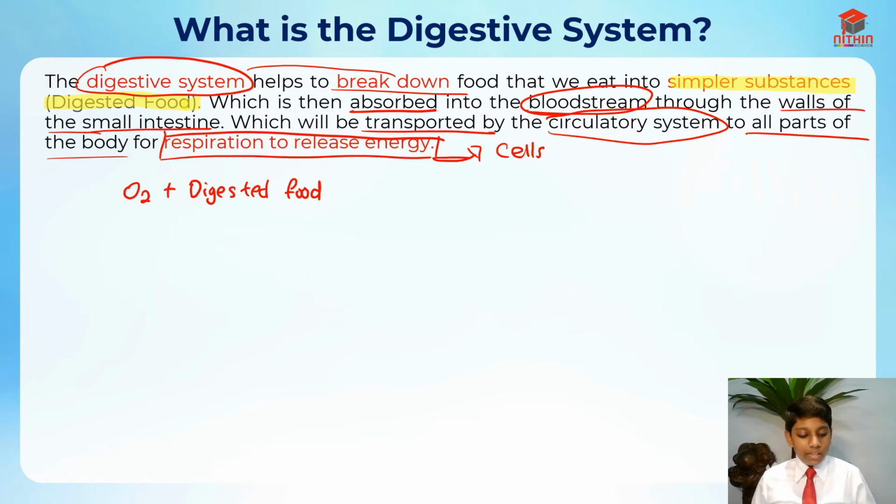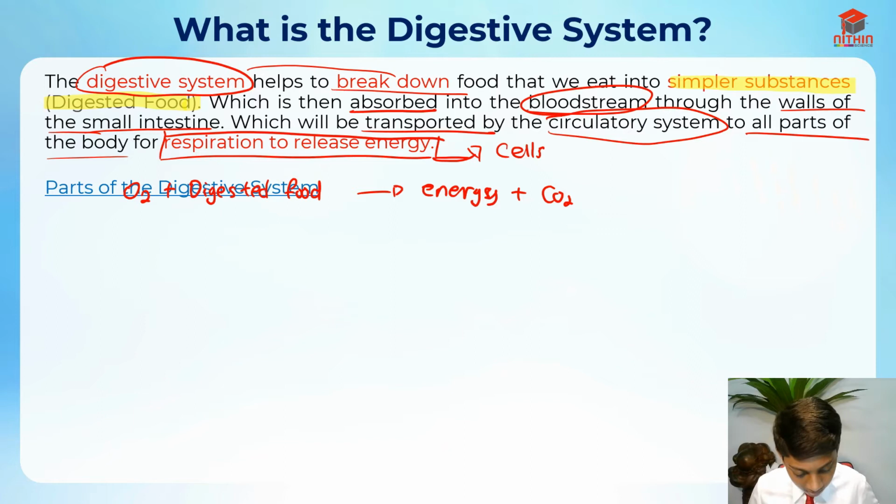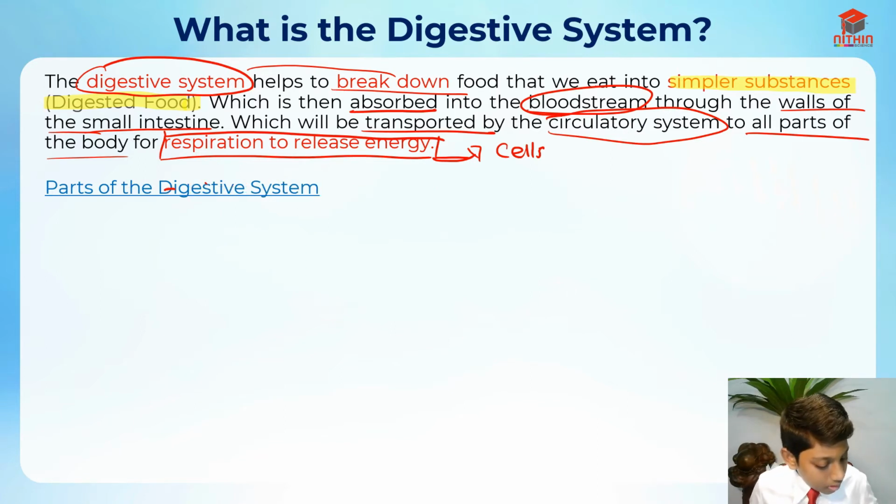So the cells take in oxygen and the digested food, and then you respire to release energy and CO2, which is carbon dioxide. This is basically us breathing out. And when we have food, we know it gives us energy. So this is respiration. I hope you understand that. Now it's overlapping, so let me just erase these things.